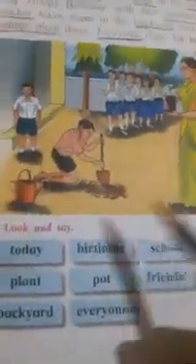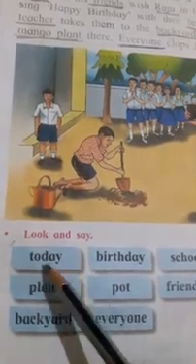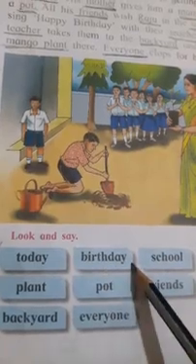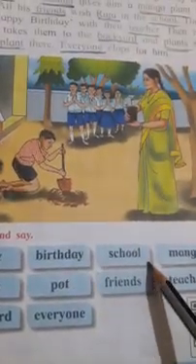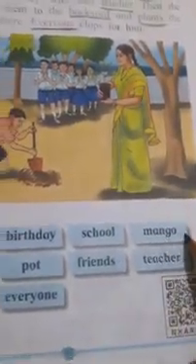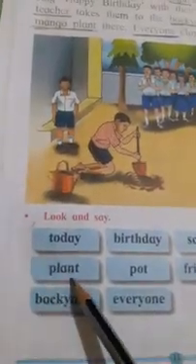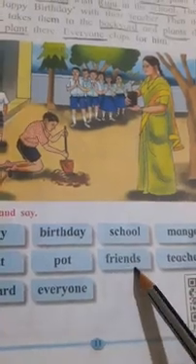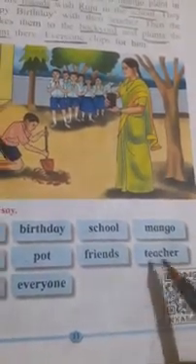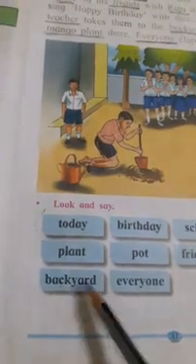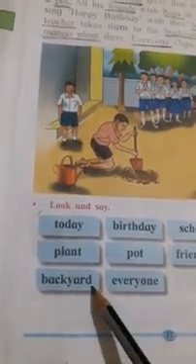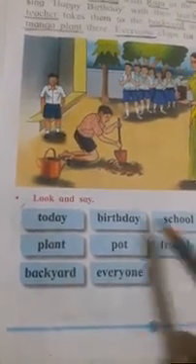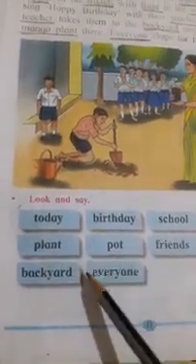Now look and say: today, birthday, school, mango, plant, pot, friends, teacher, backyard, everyone. Students, these are all the dictation words. You have to learn these spellings, okay?